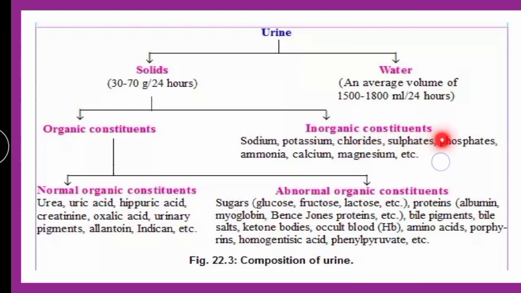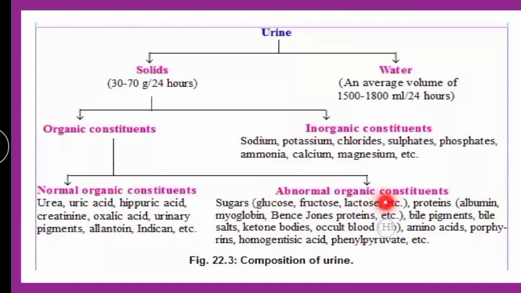Inorganic constituents include various salts such as sodium, potassium, chloride, sulfates, etc. These are the normal organic constituents usually present in the urine, and these are the abnormal organic constituents, wherein you can find sugar, protein, bile pigment, ketone bodies and amino acids excreted in the urine, which are useful to our body.